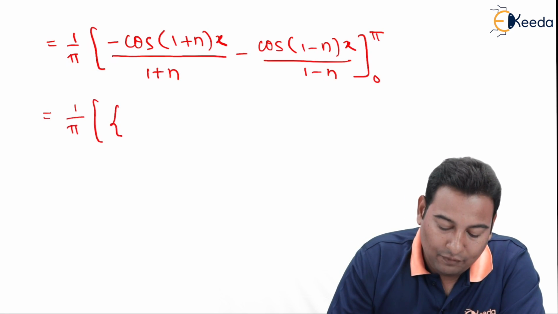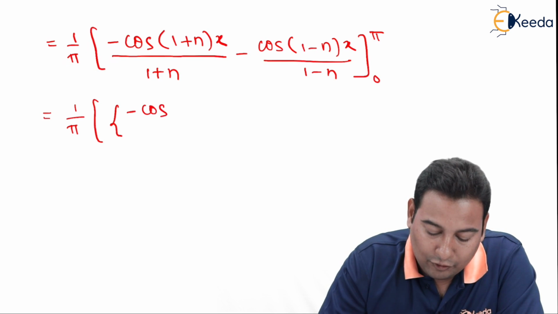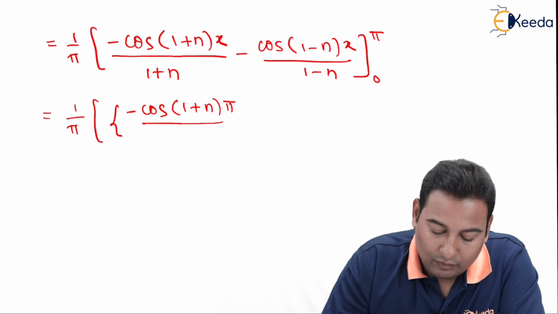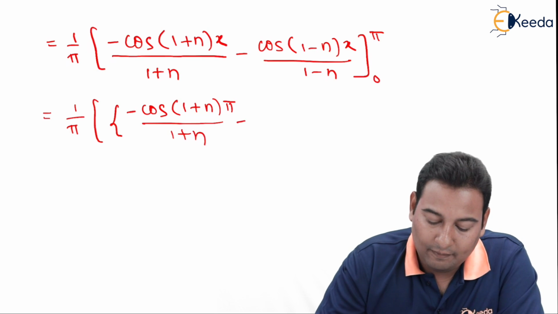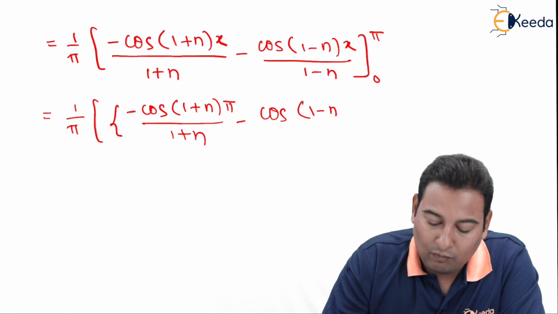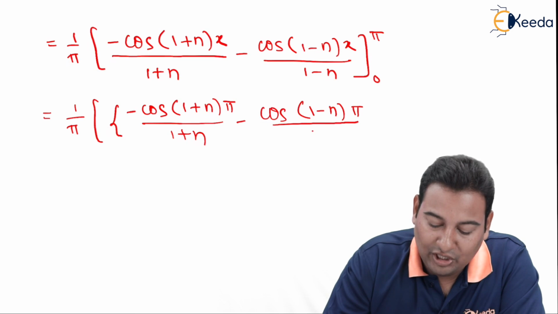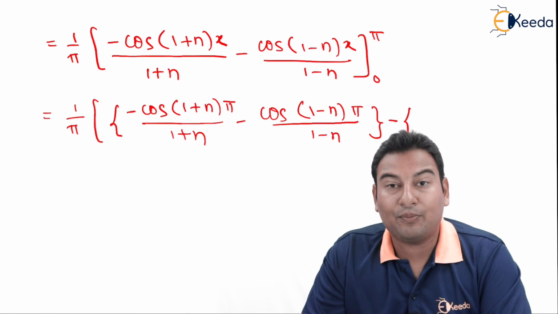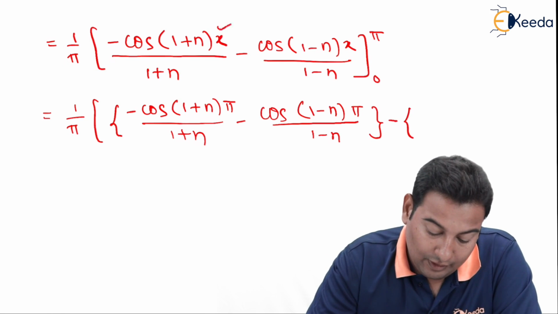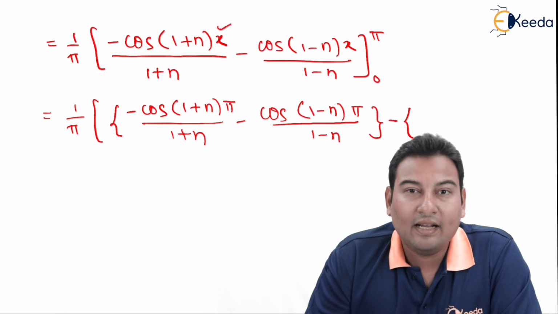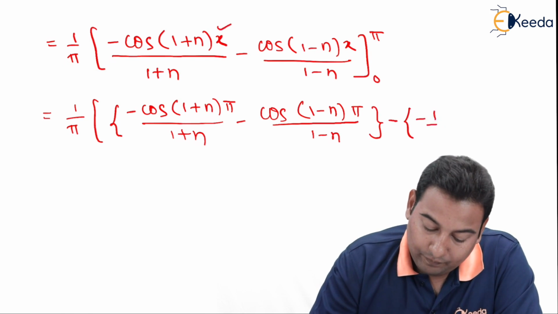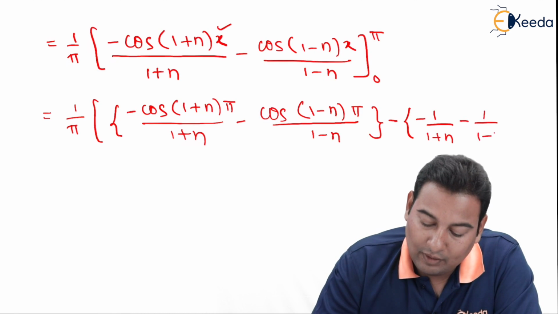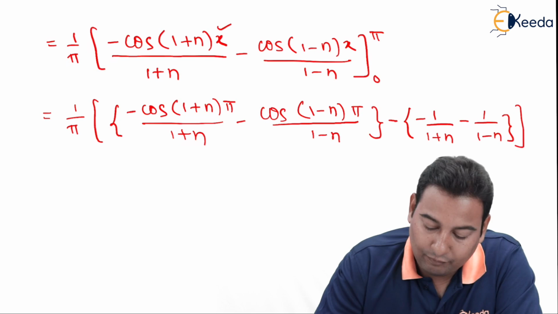1 upon pi, if we substitute the upper limit, this will be minus cos (1 plus n)pi upon 1 plus n, minus cos (1 minus n)pi, substituting in the second term, minus lower limit. If we substitute the lower limit as 0, here the entire angle will become 0, cos 0 is 1, minus 1 upon 1 plus n minus 1 upon 1 minus n.